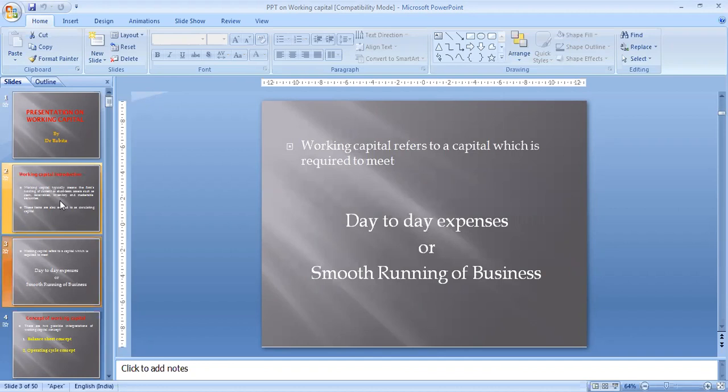On the other hand, we can say that working capital refers to a capital which is required for meeting day to day expenses in operation. There are various types of expenses which are incurred on a day to day basis. So working capital means the capital which is required for meeting these daily expenses like electricity payment, storage and telegram, stationery, transportation, wages payments. For meeting these types of expenses, a company needs a capital that is known as working capital.